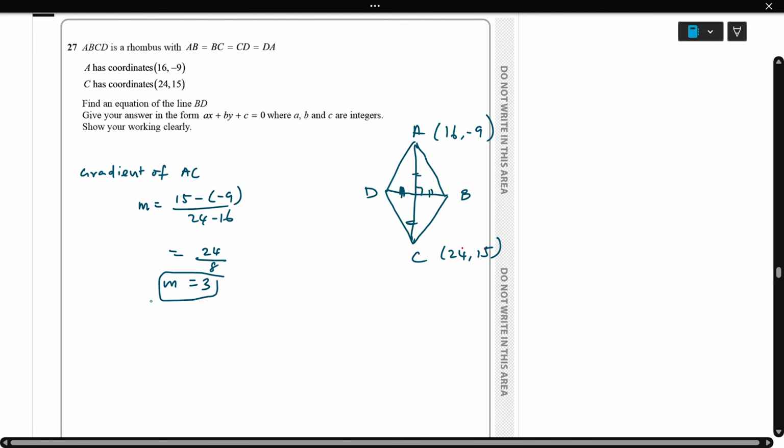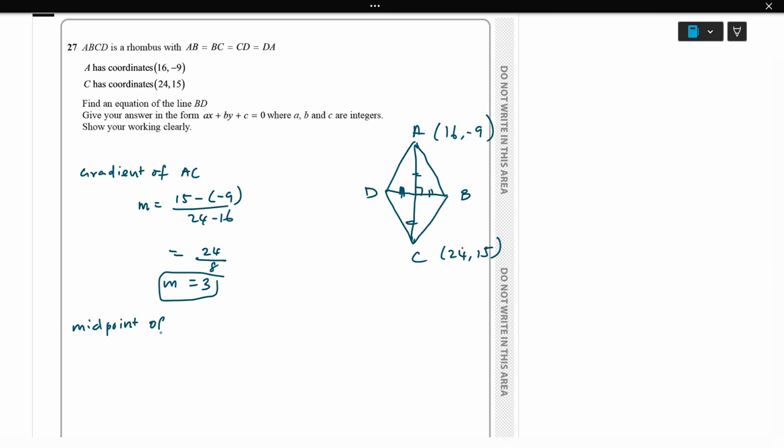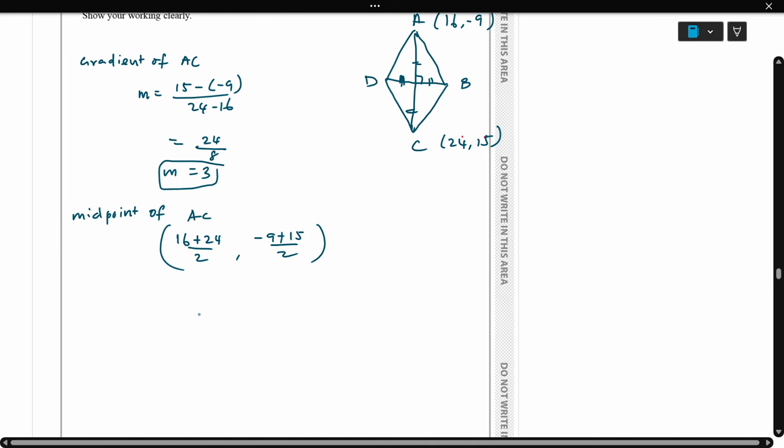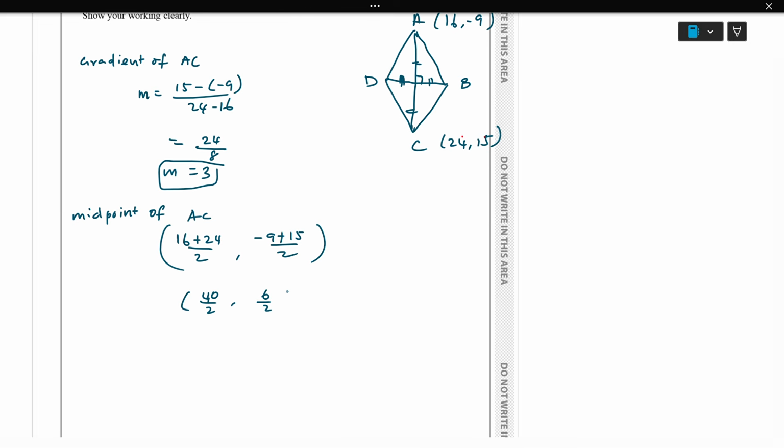Next I'll find the midpoint of AC, because BD is passing through the midpoint. The midpoint is (x1 plus x2 by 2, y1 plus y2 by 2), which is 16 plus 24 over 2, comma -9 plus 15 over 2. So 40 over 2, 6 over 2, so it is (20, 3). See, we got the midpoint, a point on the line BD.